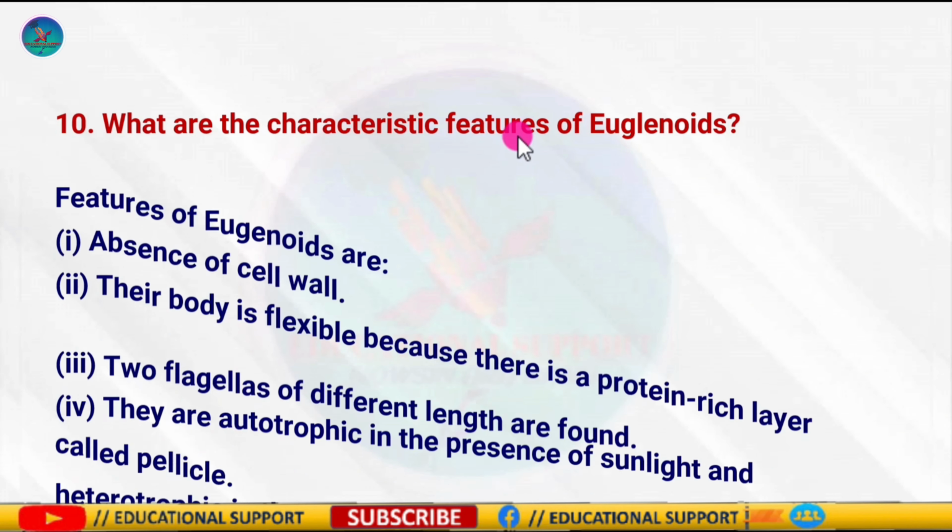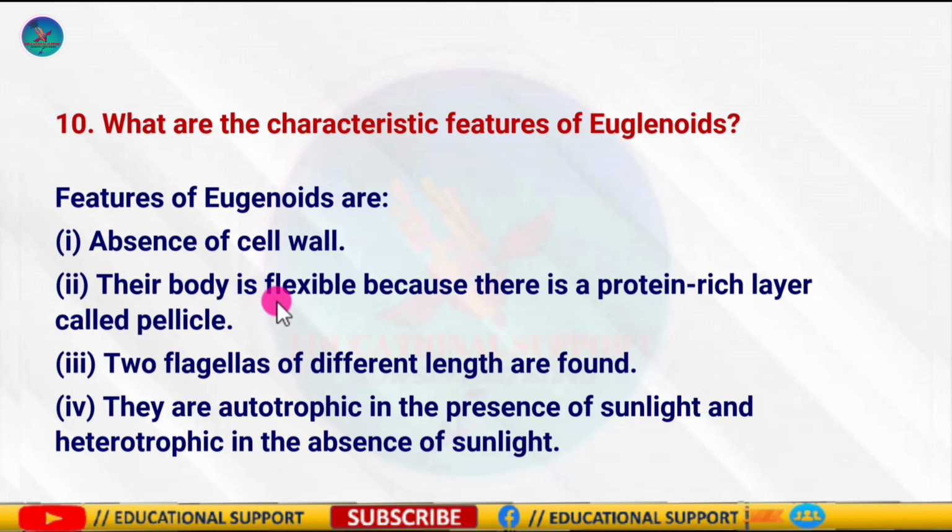Number 2, they have a protein-rich layer called pellicle, which makes their body flexible. Number 3, two flagella of different lengths are present. And number 4, they are autotrophs in the presence of sunlight, and they behave like heterotrophs in the absence of sunlight by predating on smaller organisms.